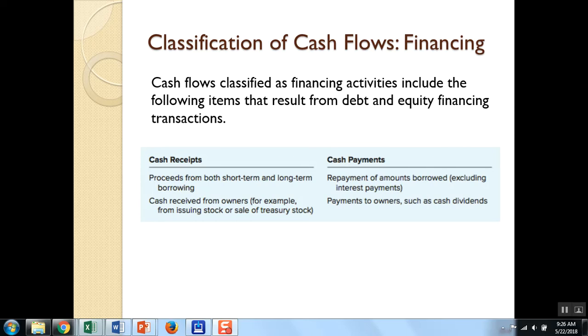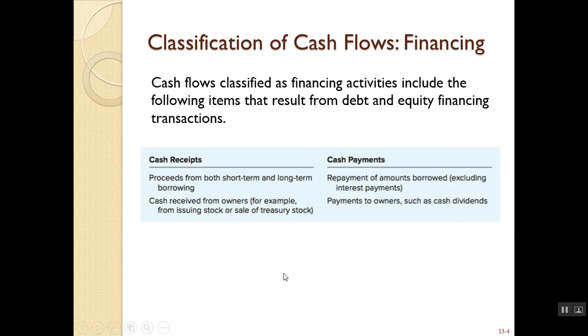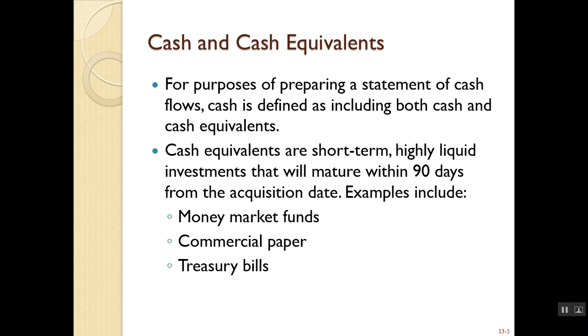So dividends, purchasing and selling our own stock, that's all financing. And then debt, long-term and short-term borrowings. The payment of, and when we take out a loan, the proceeds from that are included in the financing section. So that's a brief summary of what goes into the statement of cash flows.